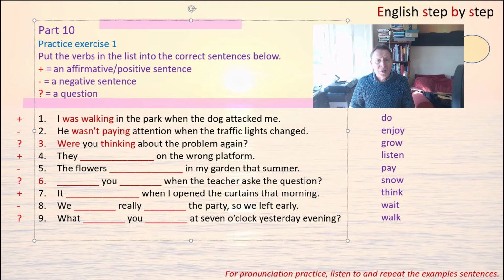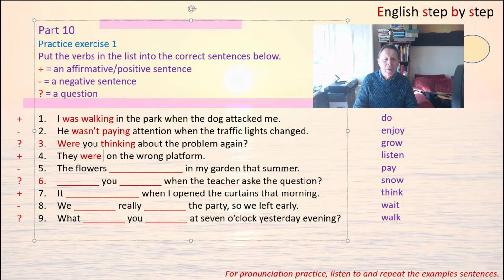The next sentence, number 4, is affirmative and it's about the wrong platform. So the best verb is wait. So we need to say they were waiting on the wrong platform.